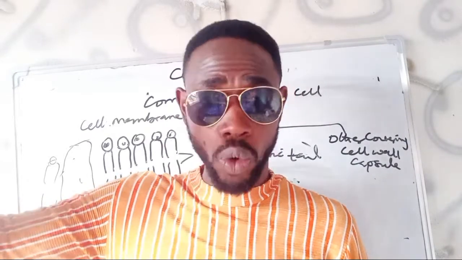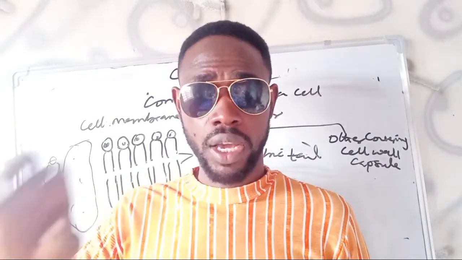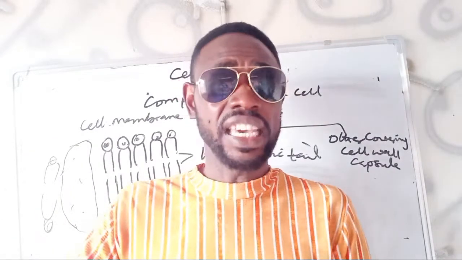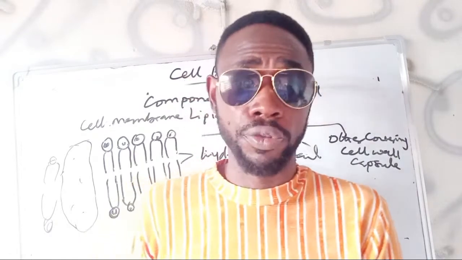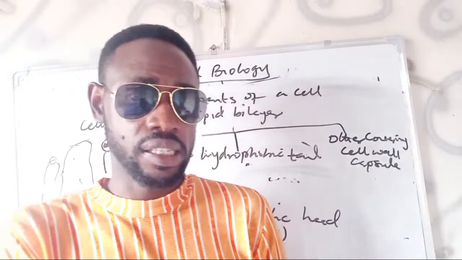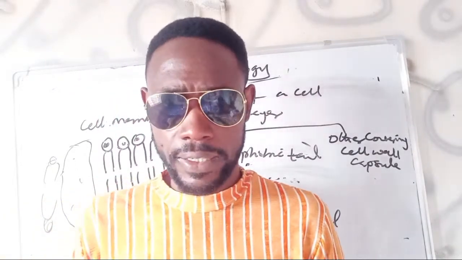It is a kind of framework of a cell, made up of microtubules, microfilaments, and intermediate filaments. That is cytoskeleton. Then, in the ectoplasm, it helps in movement. So the cytoskeleton helps in movement, especially it supports the cell extensions, that is the flagella and the cilia, in movement. Gotten that?